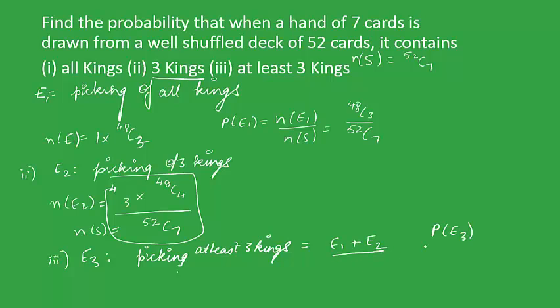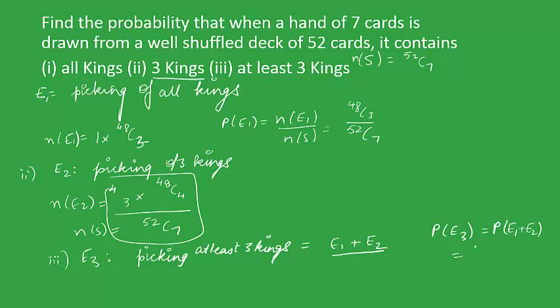As these 2 events are mutually exclusive, the probability is P(E1) plus P(E2), and this follows the same steps as for the number of elements in a set.